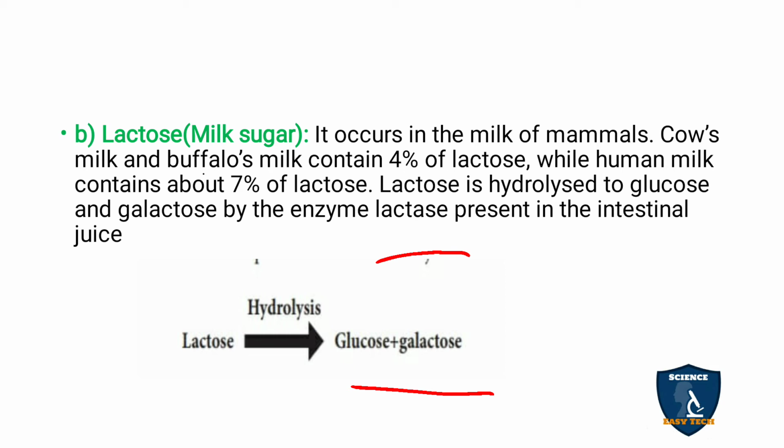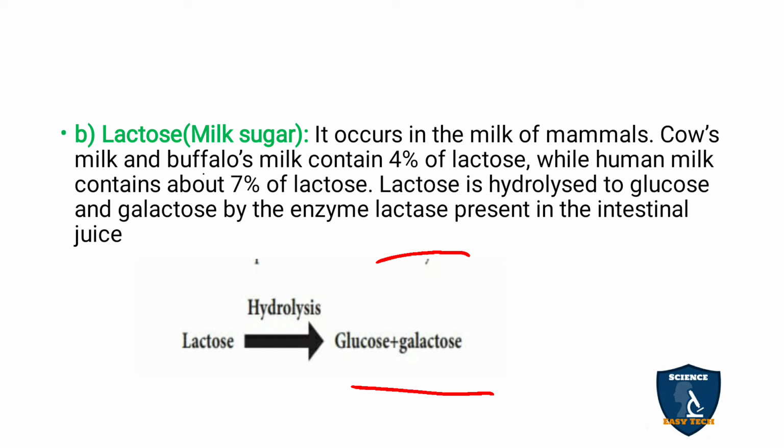Some children have a deficiency of the lactase enzyme, so they will not be able to utilize lactose, the milk sugar. That is called lactose intolerance. Lactose intolerance means there is a deficiency of the lactase enzyme.